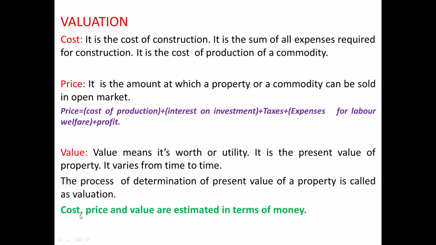And all these things: cost of production; price, that is when the new product is sold in the market; and value, that is when any old building is being sold or purchased in the market. So that will become value. So value is at the given time. So cost, price and value are all estimated in terms of money.